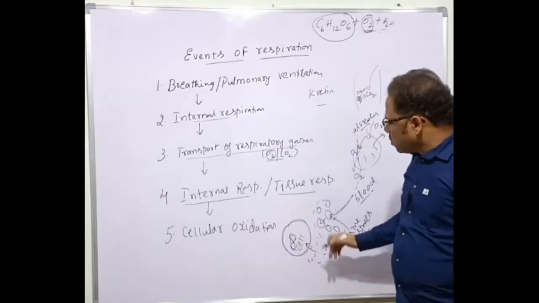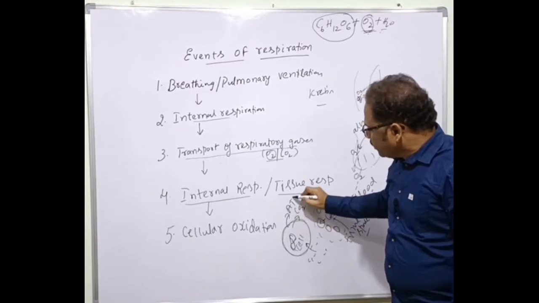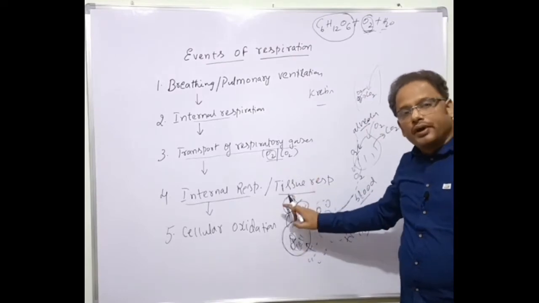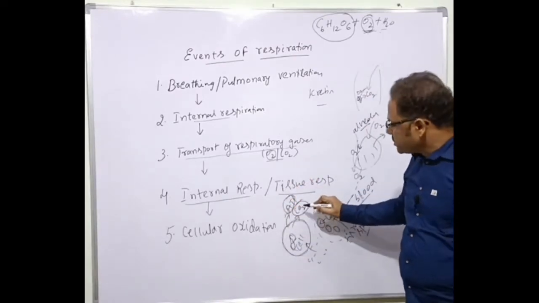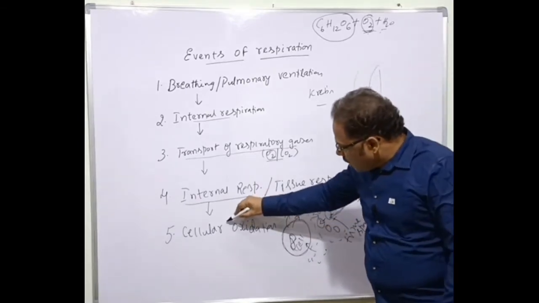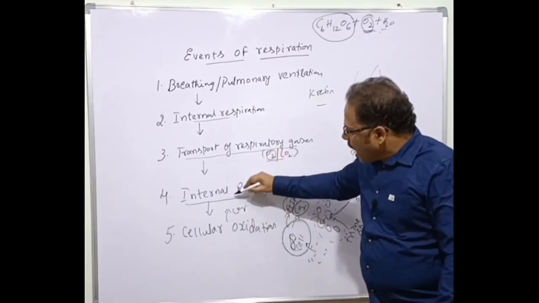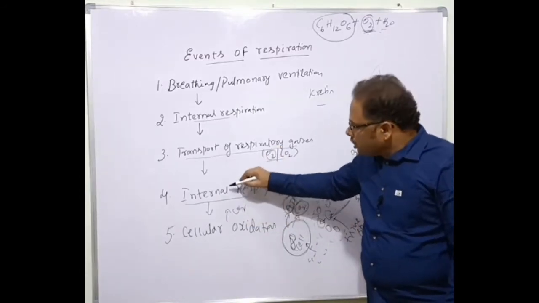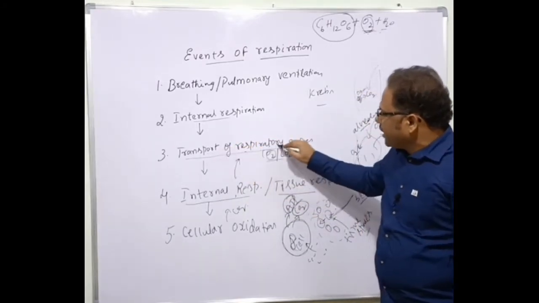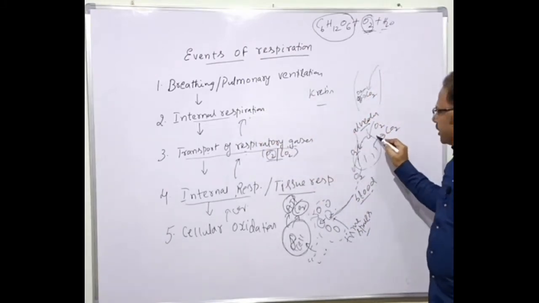As a result of cellular oxidation, what is released? Carbon dioxide and ATP, adenosine triphosphate, are released. Once the carbon dioxide is released into the tissue spaces, the same process happens in reverse. After cellular oxidation, carbon dioxide is released, mixes in the tissue spaces, and is transported by the blood, and then internal respiration, that is alveolar exchange of gases, takes place.